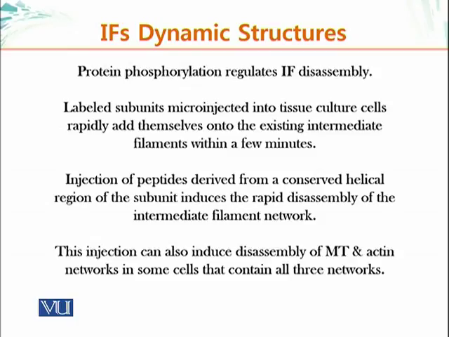If labeled subunits are injected into cells, these will incorporate into existing intermediate filaments within a few minutes. So they are dynamic. They do exchange their subunits. If we, however, inject polypeptides with just the conserved helical domains, without their carboxy or amino termini, they act as dominant negative, and they will basically disassemble the intermediate filament network.